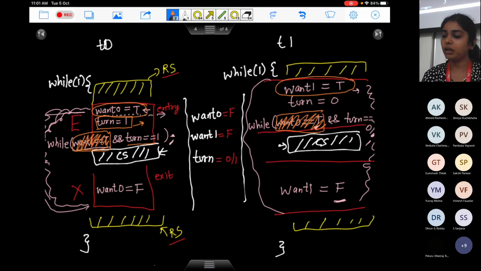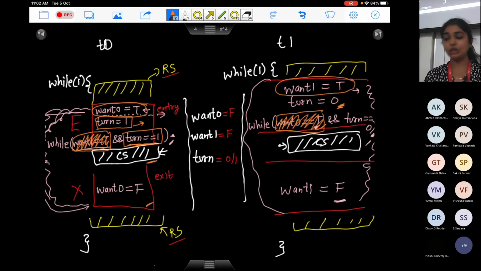Okay, what is happening now? T naught finishes and says turn equals to 1, but it cannot enter into the critical section because it is looping in this condition. So it is waiting: it is 1's turn, I cannot go inside. So it is continuously looping here. Meanwhile, T1 is still slowly processing this statement and it's trying to set turn equals to 0. So as soon as T1 sets turn equals to 0, now you see T naught can enter into its critical section. Whenever a context switch happens and T naught gets the processor, it will execute its critical section and then it can set want 0 equals to false.